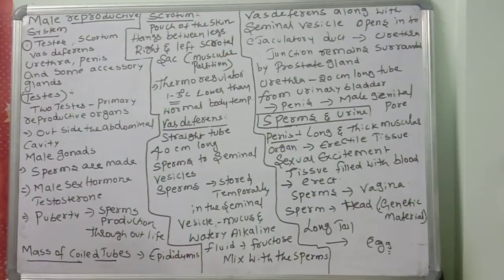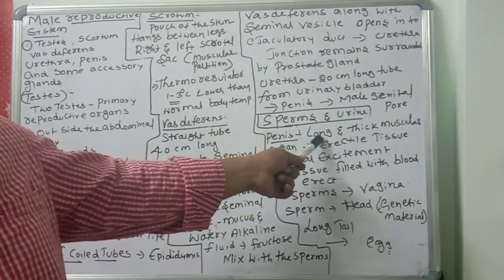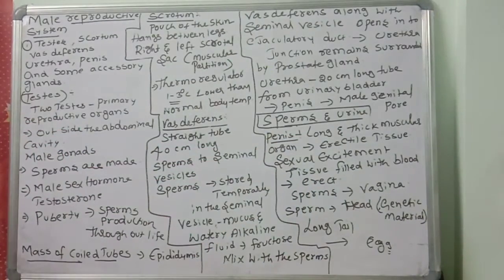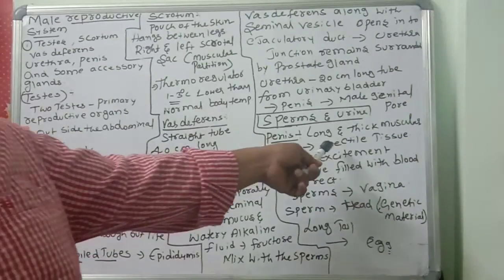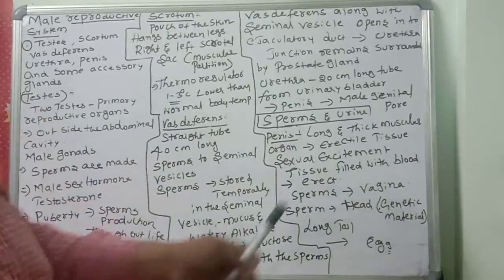Next, the penis. The penis is a long, thick muscular organ, made up mostly of erectile tissue.